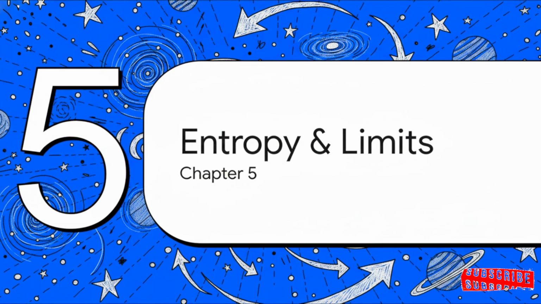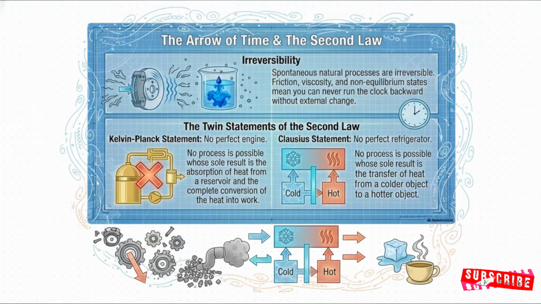Section 5. Entropy and universal limits. Enter the second law of thermodynamics. This introduces a pretty brutal physical reality, irreversibility. Spontaneous, natural processes only ever go one way. Think about friction heating up a car's brakes. You can never just spontaneously run that clock backward.